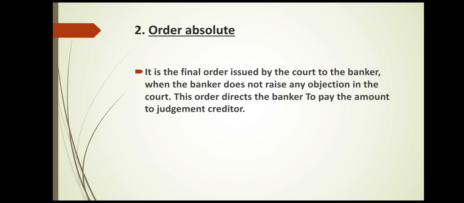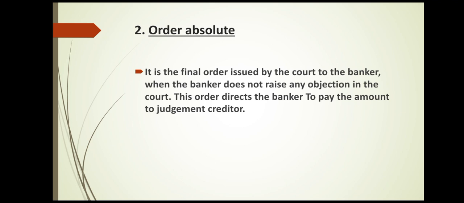In the first stage the banker had to raise any objections, that is, if there are any objections from the side of the debtor or the banker to making the payment to the creditor. Now if there are no such objections, after the stipulated period of time, what will the court do? The court will issue another order, the order absolute.